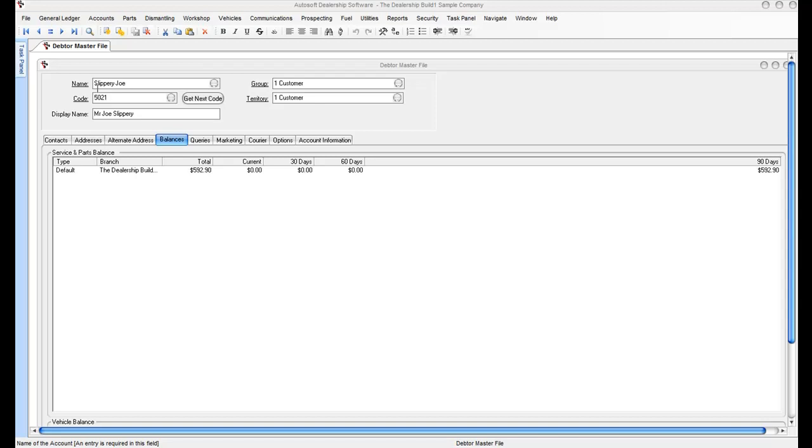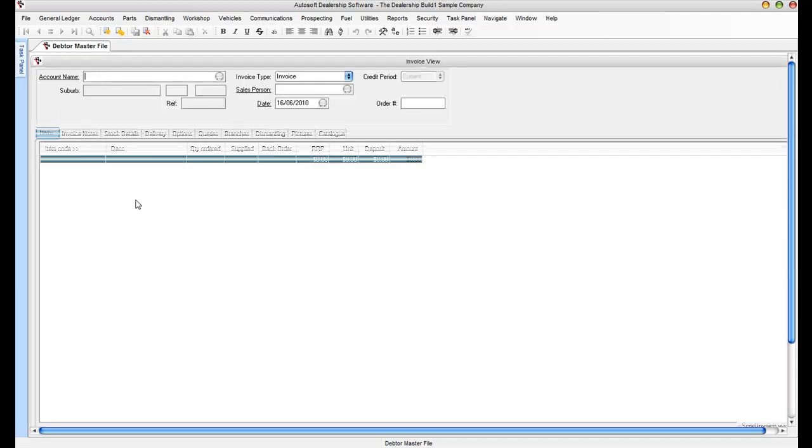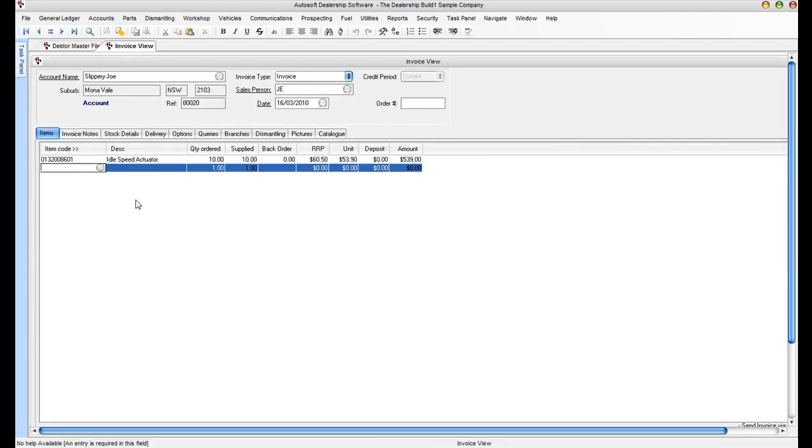Take our customer here, Slippery Joe. Back on the 16th of March, he purchased goods to the value of $592.90 and he has not yet made payment. The directors of the company have decided to cut their losses with Slippery Joe and write the debt off as being bad.